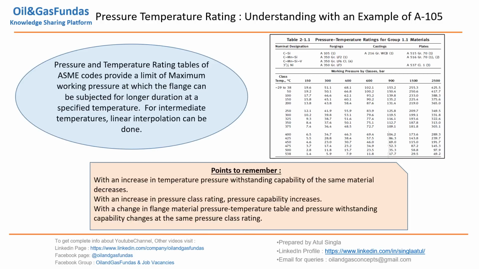So if you see, we have different classes which are given in the table. These are the temperatures, the temperature range where pressure capability is also given. This is what we are going to use in calculating the pipe wall thickness for 150 rating up to a particular temperature.